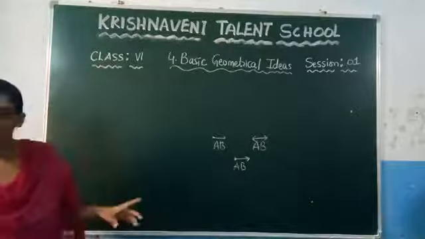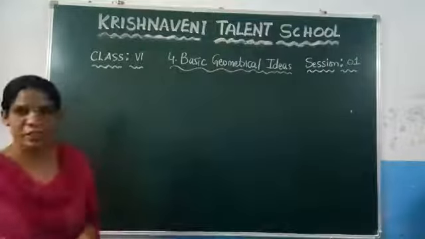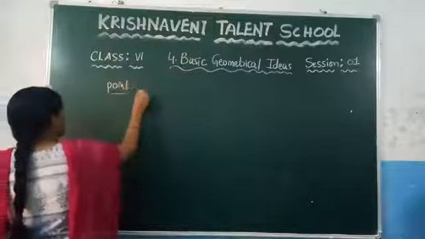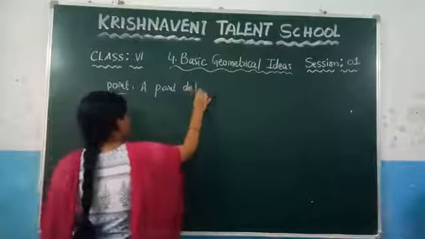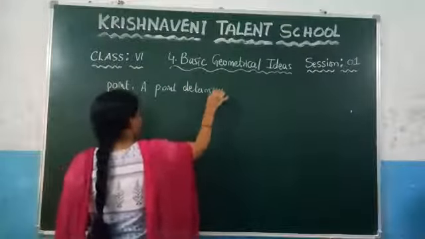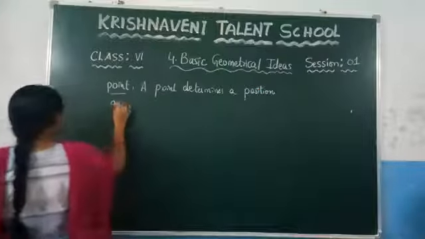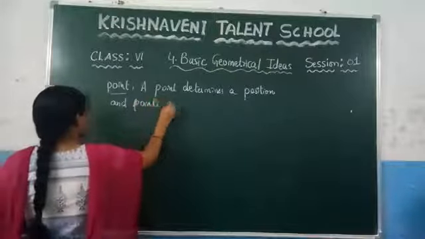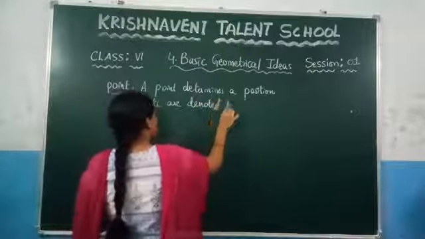Now, based on this, we are going to solve the first exercise. Before that, write the definition of these things. First, what we have discussed: a point. What is a point? A point determines the location, and points are denoted by capital letters.